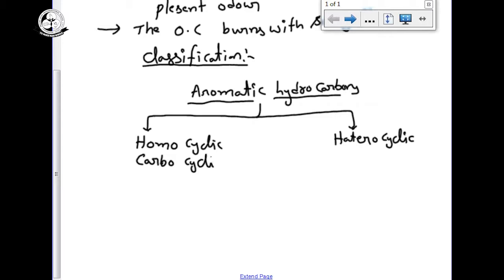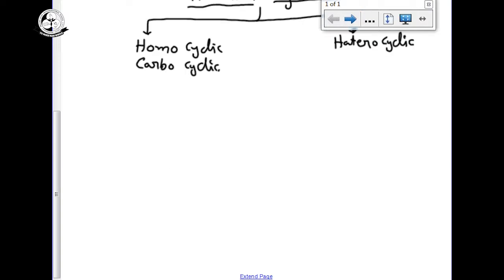Carbocyclic means we have only carbon and hydrogen. Heterocyclic has other elements besides carbon and hydrogen. And homocyclic compounds are again classified into two types. One is benzenoid compounds, another one is non-benzenoid compounds.